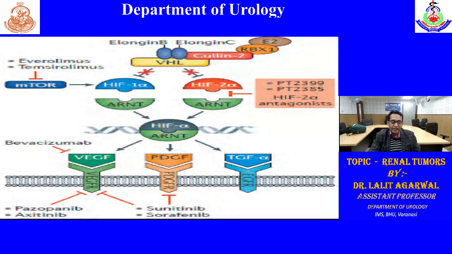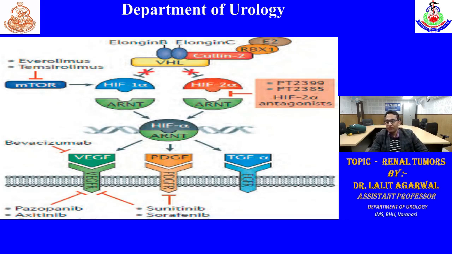So they increase the angiogenic activity, tumor progression, or metastasis. So if we have understood this algorithm, we can understand the treatment also. If the mTOR mechanism is also there, that also stimulates HIF-1 alpha. In the treatment part, there are mTOR inhibitors that will help in tumor suppression, that is everolimus, temsirolimus.